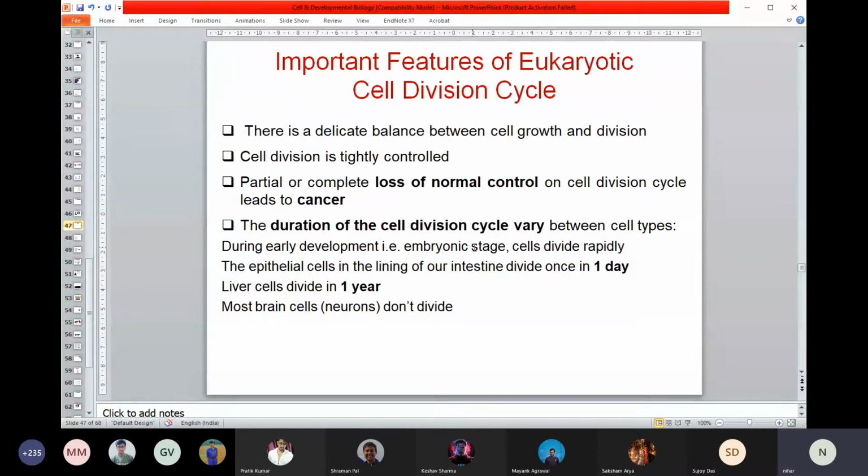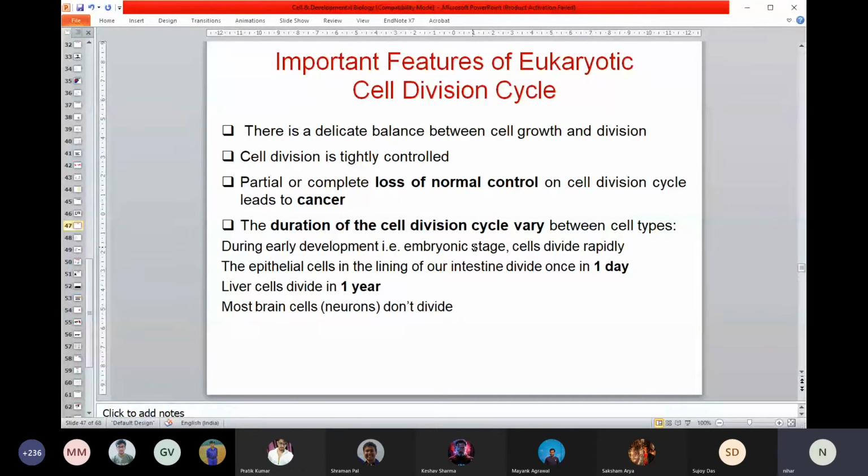So that tells you that cell division is very, very tightly regulated. There are several layers of control. It's not that only one control system exists. The first round of control system will be regulating, then there is a second round of control system, then a third round. There are multiple layers of control. Even if one control system fails, the other will come in and bypass the mechanism. So it's not so difficult to think about.